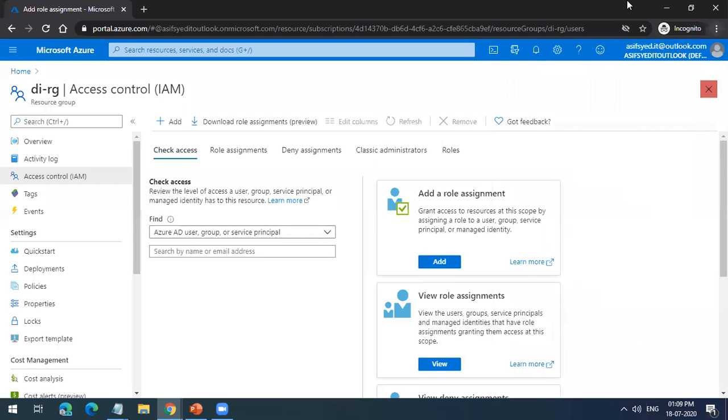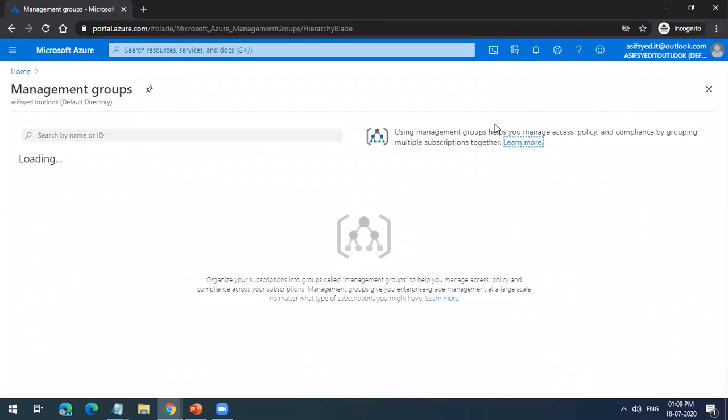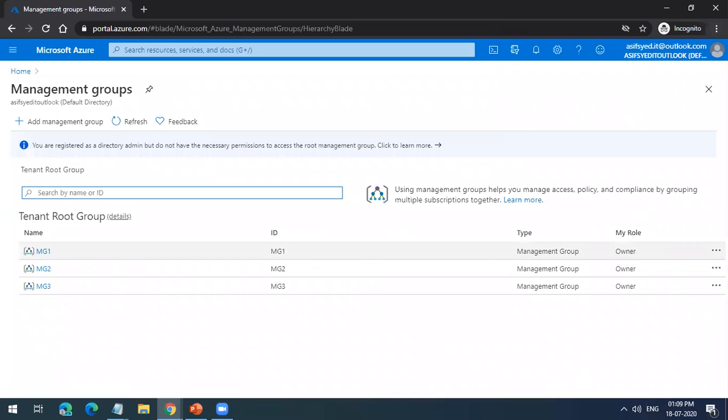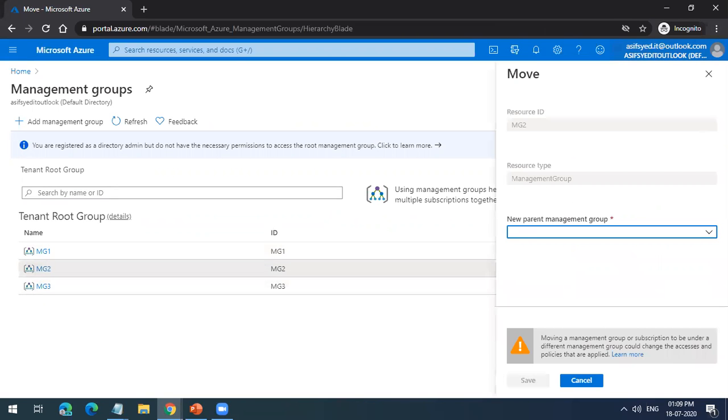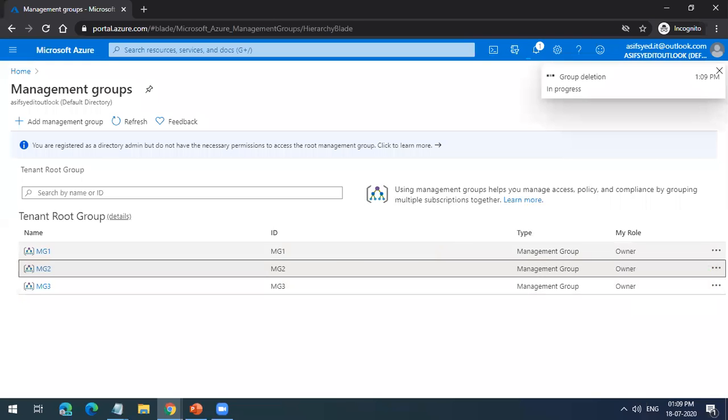Any other question, guys? I will just delete these management groups. So why am I unable to delete this group? Can anyone let me know? Subscription in there? Yes. I have the subscription in the management group. So that's the reason it is not allowing me to delete.